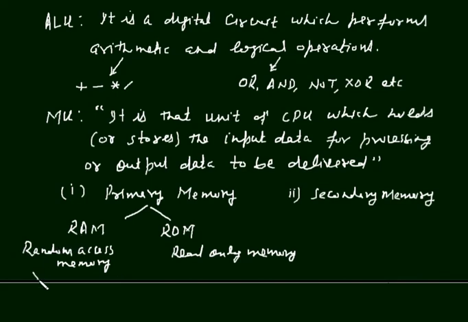Therefore, this RAM is volatile in nature. The data or the information remains stored in RAM till the computer is switched on. As we switch off the computer, all the data or the information gets automatically deleted.